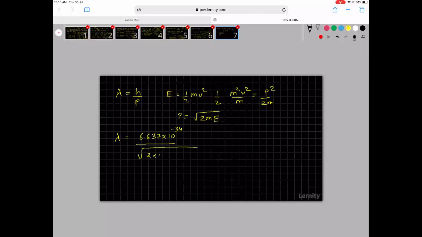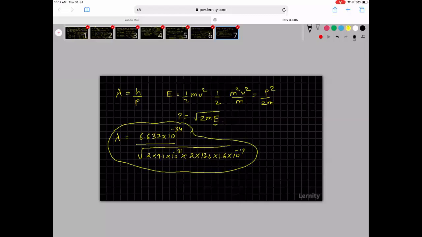of 2 into 9.1 into 10 power minus 31 into 2 into, this E is 13.6 into 1.6 into 10 power minus 19. So if you understand this, calculation will help you get the final answer. Because all the numbers are different, if I work out the numbers alone, it is enough. I don't have to work out the powers of 10. The answers given are, I'll just read out the numbers given.